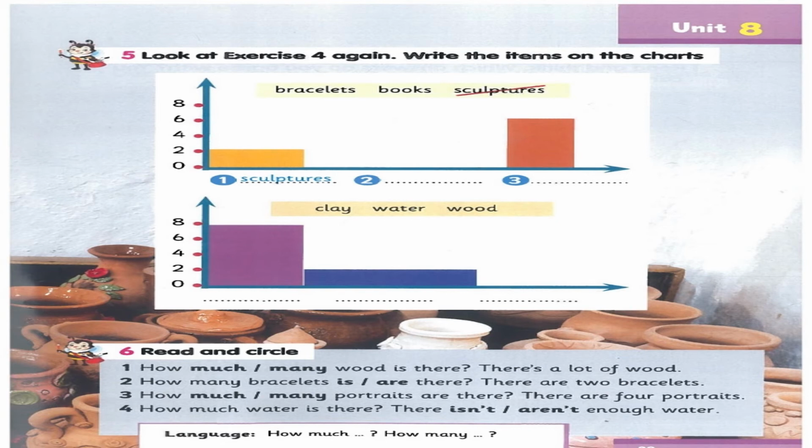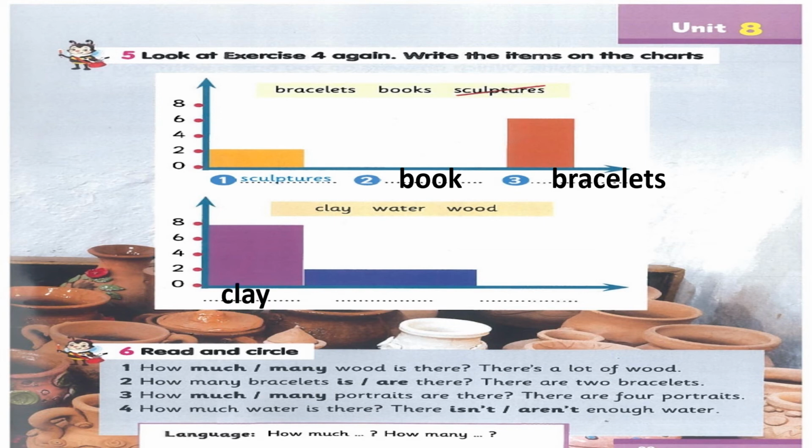Question number 5. Look at exercise 4 again. Write the items on the charts. Number 1, sculptures. Because in exercise number 4 we said there are 2 sculptures. Number 2, it will be book. Because we said there aren't any books. Number 3, it will be bracelets. Because we said there are 6 bracelets.